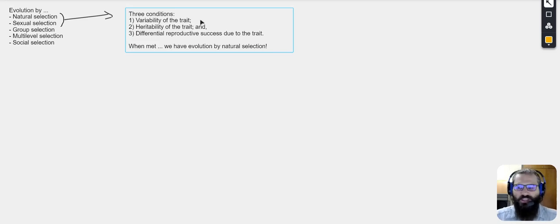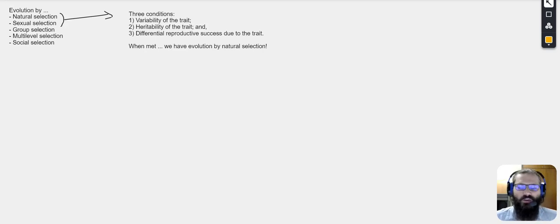Variability of a trait means that not all individuals are the same. So you have some individuals that are red, some individuals that are green, some individuals that are different colors, right? That is the basis for evolution. If we can select based on variation, that is good. If we don't have variation, everybody has two legs and two arms, well, you're not going to really get changes there. For changes of a body plan, it takes way more than that.